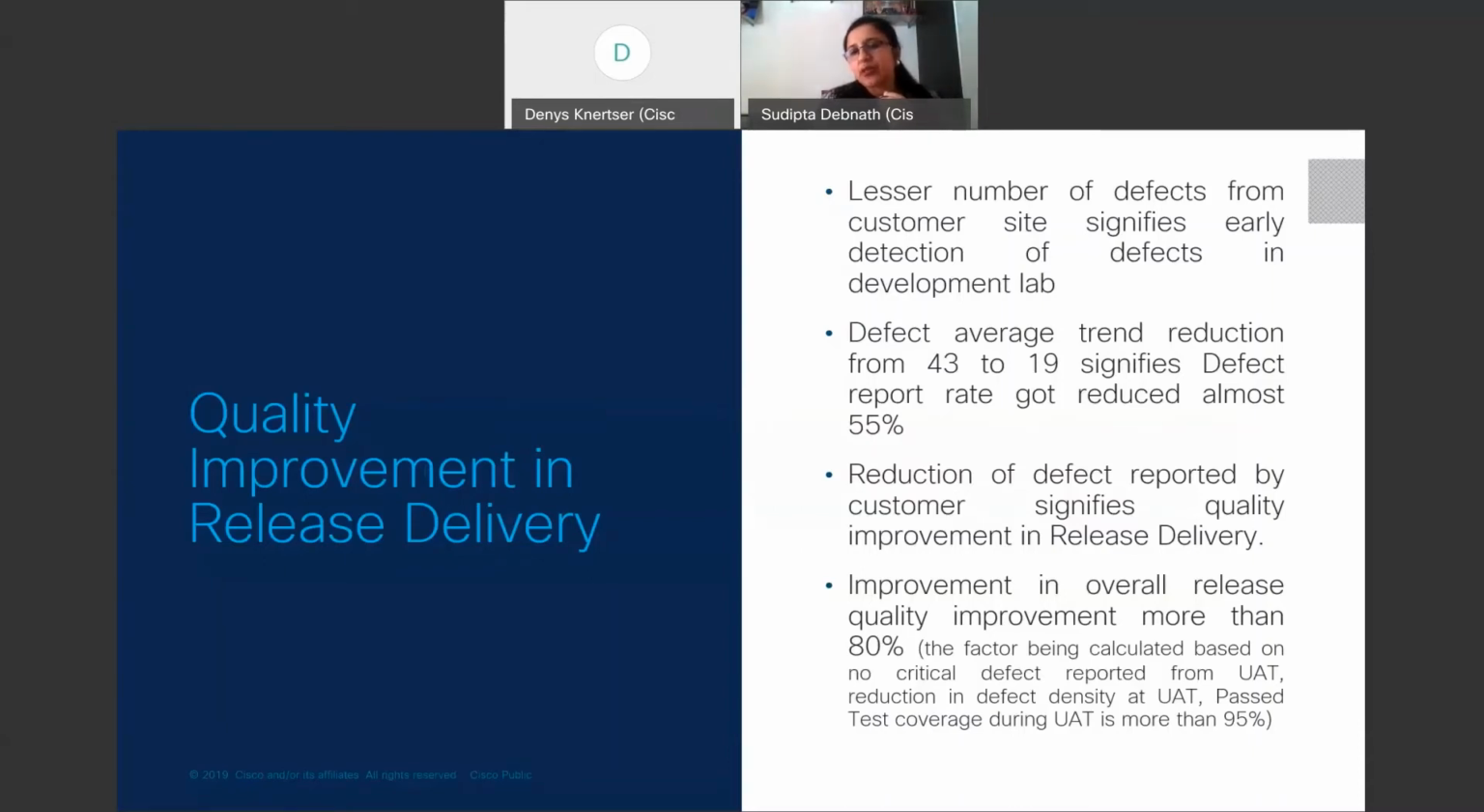So this 80% figure we calculated based on no critical defect reported from the acceptance test, reduction in defect density at the UAT phase, and test coverage during the UAT being more than expected. Whatever we achieved till sprint 6, and sprint 7 to 10, we see a significant difference over there.